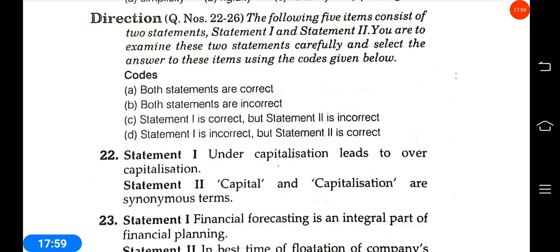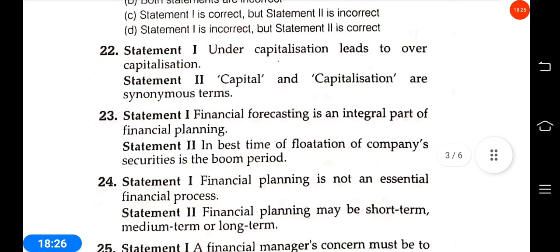Question 22 answer: under capitalization leads to over capitalization, okay, this one is true. Capital and capitalization are synonymous terms? No, capital and capitalization are not synonymous to each other. So answer is C. Statement 1 is correct but statement 2 is incorrect.